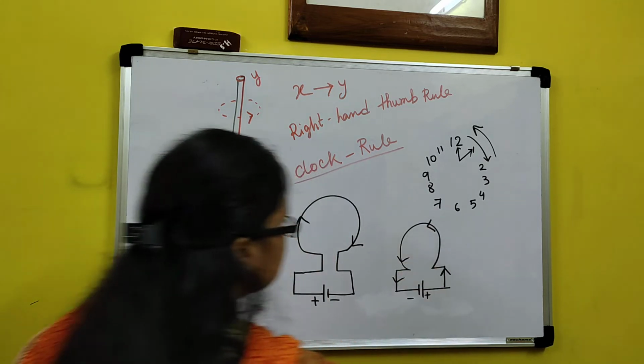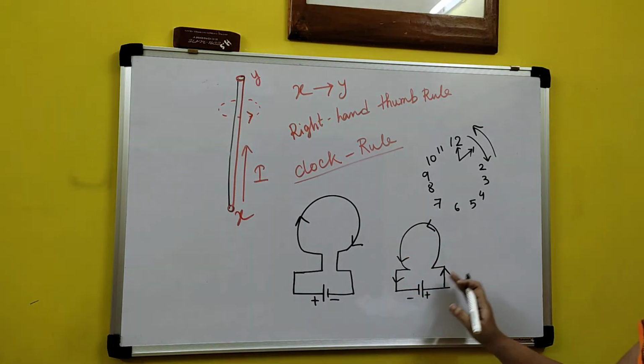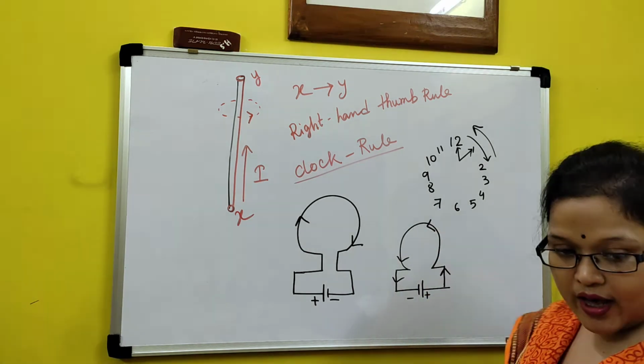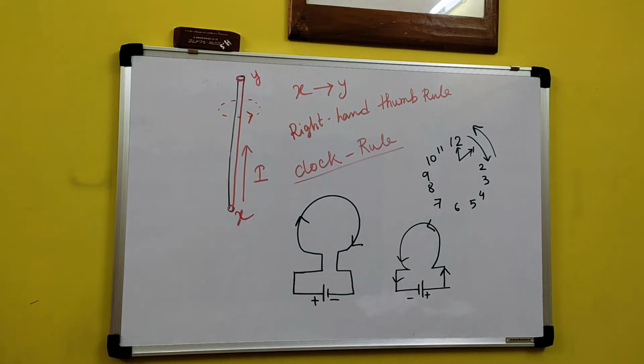If the current is flowing in the anti-clockwise direction, then the face has a north polarity, while if the current at that face is in the clockwise direction, the face has a south polarity. Wait for a while, I am showing you a conductor, so it will be easy to visualize. See, in a 3-dimensional picture, this is my conductor.